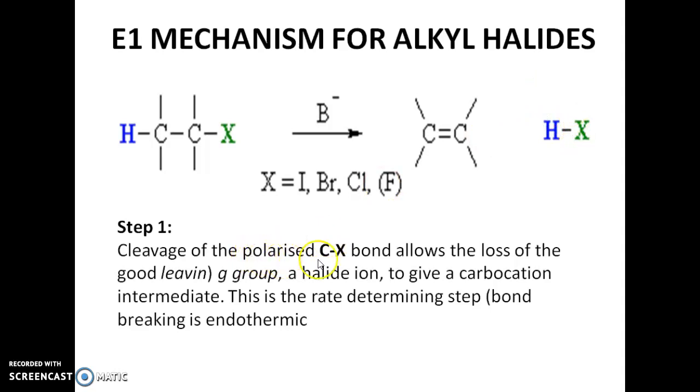The cleavage of the polarized carbon-halogen bond allows the loss of the leaving group, a halide ion, to give a carbocation intermediate. This is the rate determining step, that is, the bond breaking is endothermic here. See, this is the example. We can see this is the slow path.